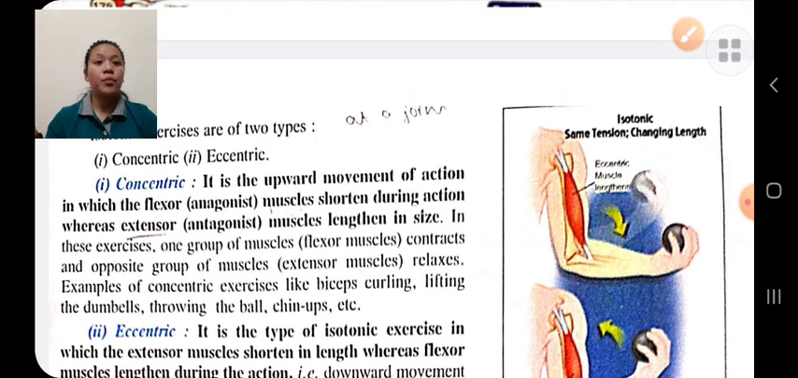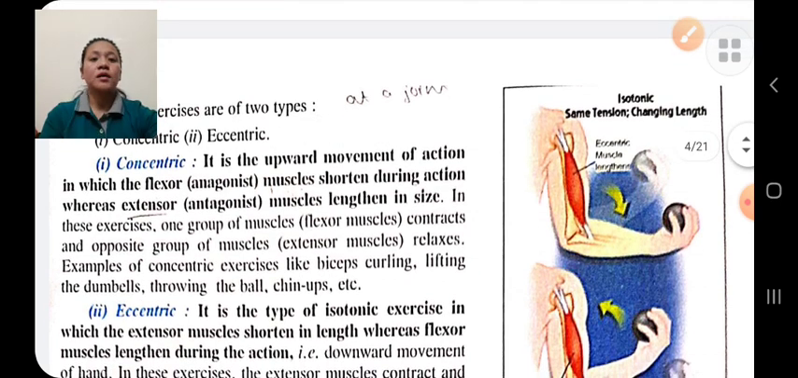Concentric means upward movement, like lifting the dumbbell upward. In concentric exercise, the flexor muscles shorten and the extension muscles lengthen. Means the size of the flexor muscle becomes short and the size of the extension muscles becomes long. Bicep muscle is known as the flexor muscle.